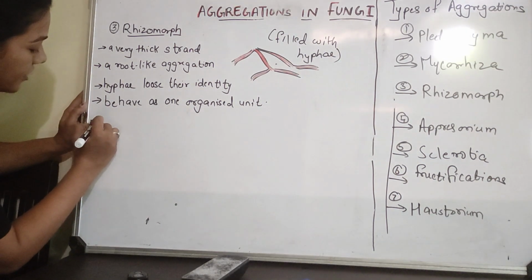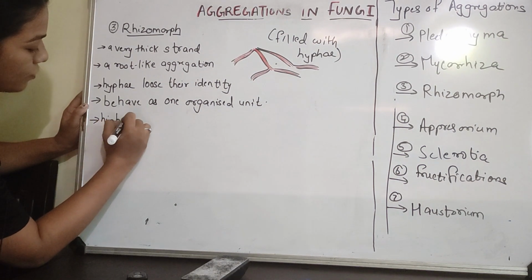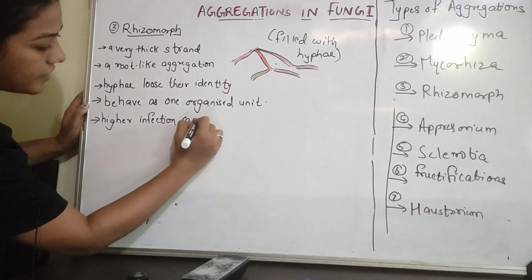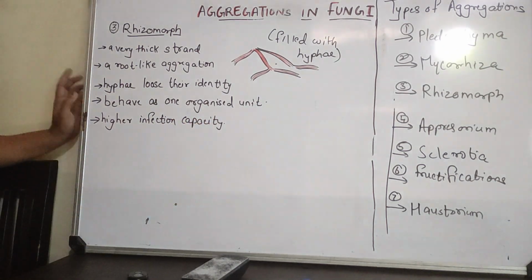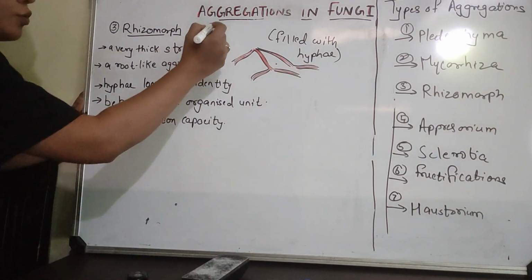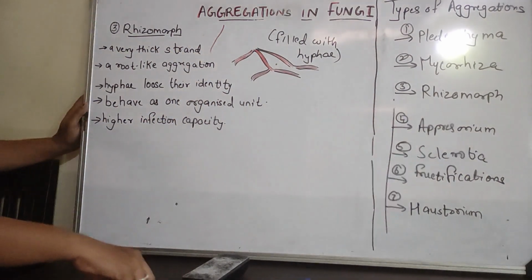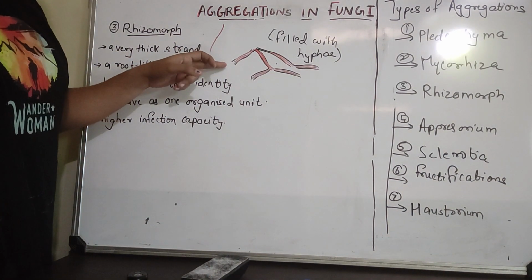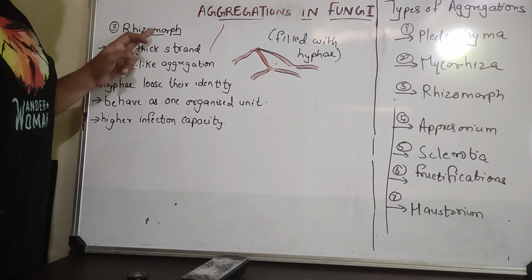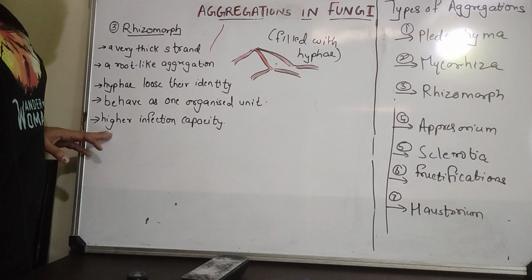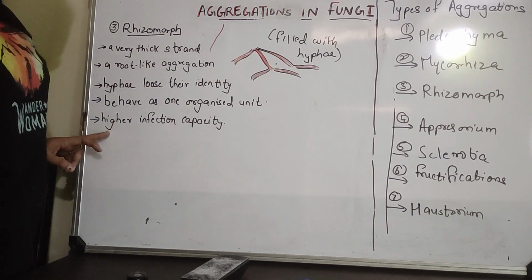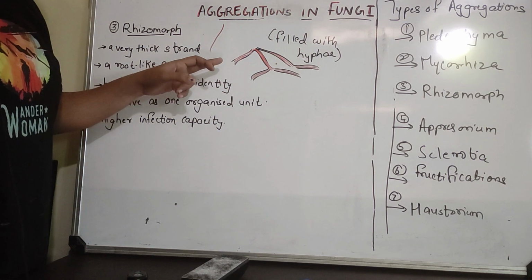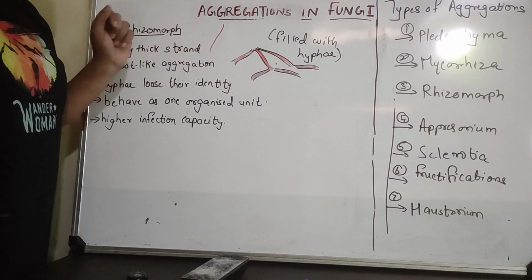Another important point that you have to notice is that rhizomorph have higher infection capacity, right, which is obvious because you know that one hyphae is like very thin microscopic strand, right, but when many hyphae they come together they make rhizomorph, which is root like aggregation. So obviously many hyphae are compiled together and hence the infection capacity of rhizomorph as a whole is very high in comparison to one single hyphae.